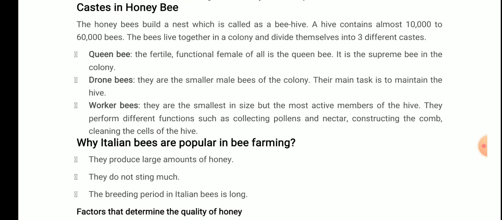Queen bee. The fertile functional female of all is the queen bee. It is the supreme bee in the colony. Drone bees, they are the smaller male bees of the colony. Their main task is to maintain the hive. The worker bees, they are the smallest in size but the most active members of the hive. They perform different functions such as collecting pollen, nectar, constructing the comb, cleaning the cells of the hive. Okay, so the queen bee, the drone bee, and the worker bee.